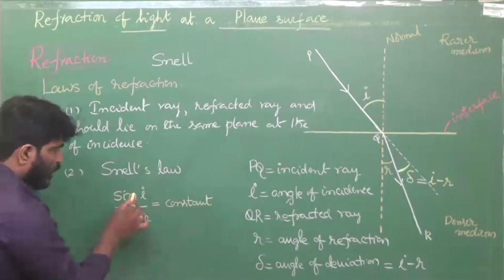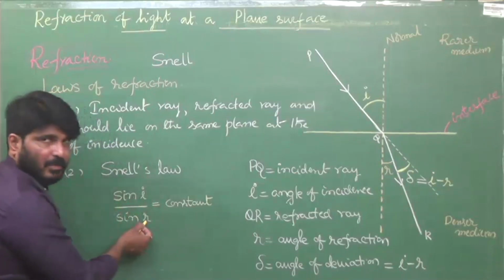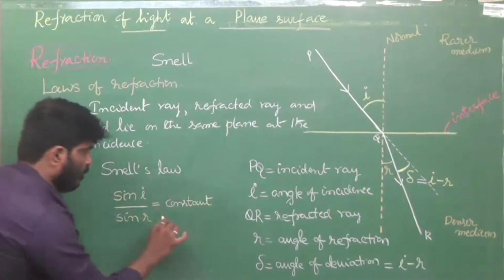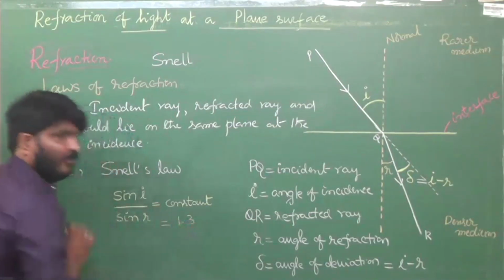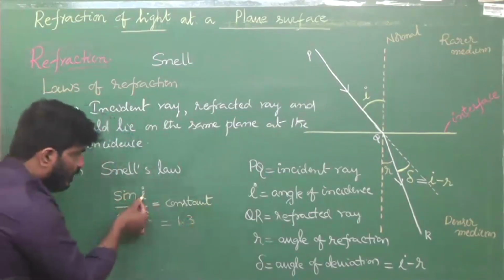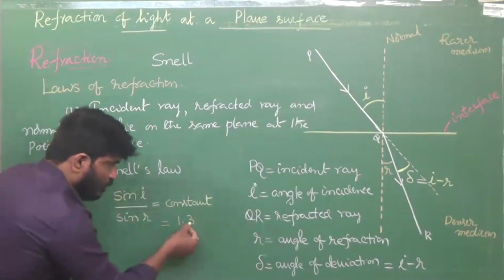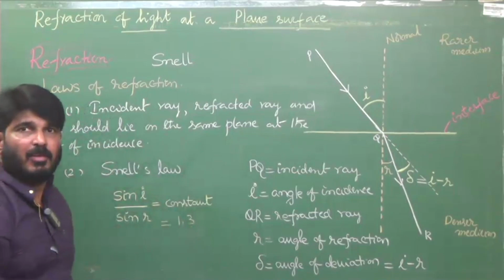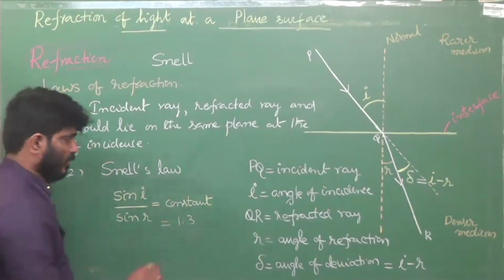For example, angle of incidence say 30. If you calculate those two and get 1.3, then if the angle of incidence is changed to 40, 50, 60, whatever it may be, it should be 1.3 only. The value should not change. That is the meaning of constant, okay?